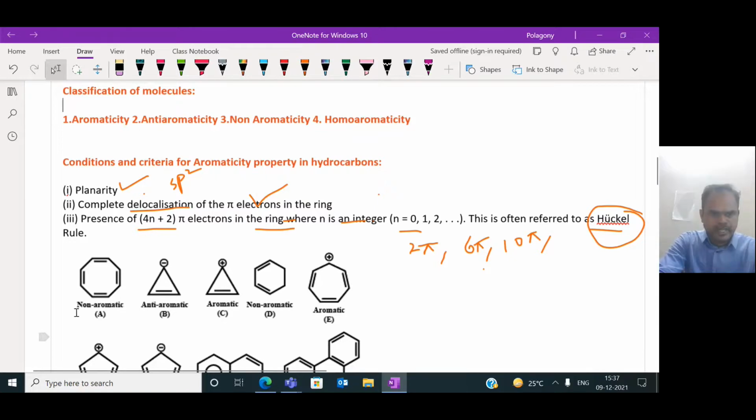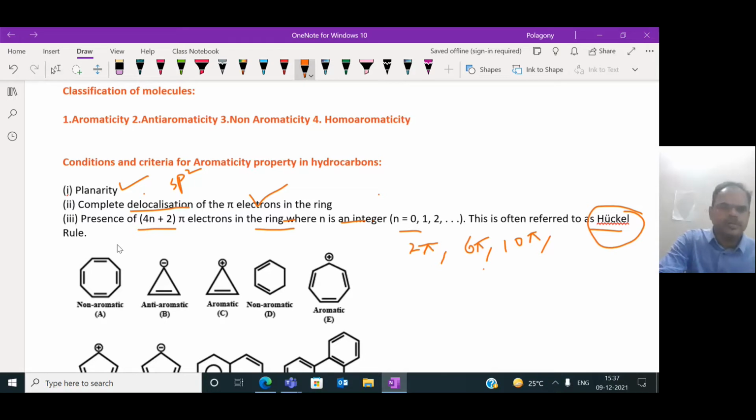Look at this compound A. This is non-aromatic. This molecule is also cyclic, but there are 4 double bonds present, alternate, but not following Huckel's rule, the 4n plus 2 number of electrons. Eight electrons are present, an 8 pi electron system. This is non-aromatic, we say.